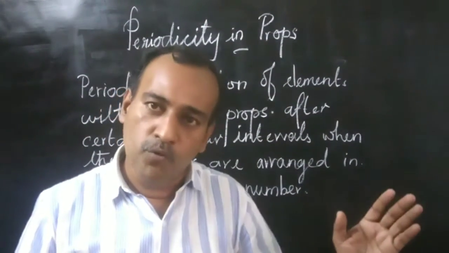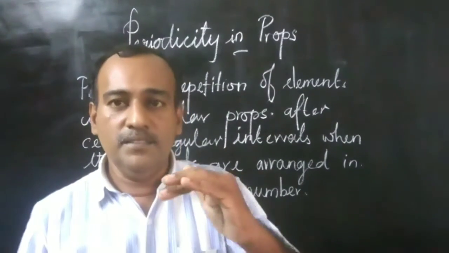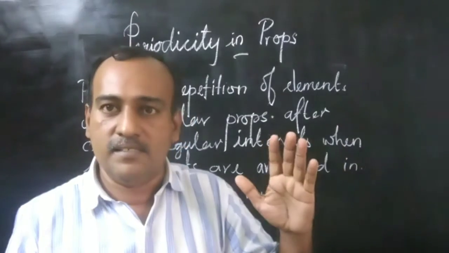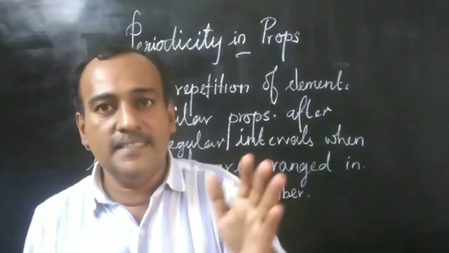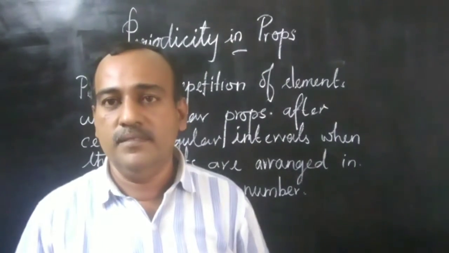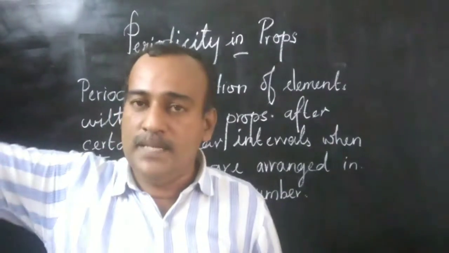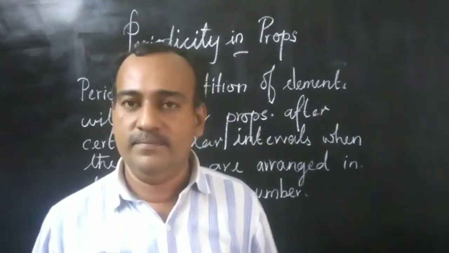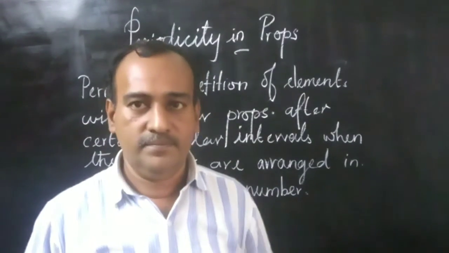That means when we move from left to right in the periodic table, chemical reactivity first increases, then decreases towards the middle of the series. But towards the end of the series, for halogens, it is very high. This pattern is called a trend.